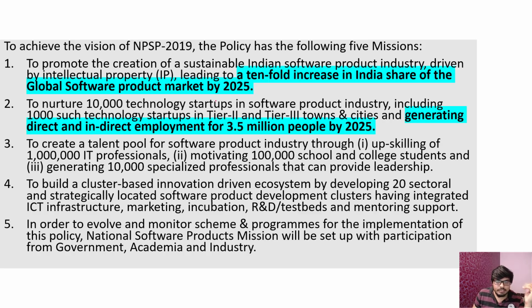You can see they are going to target tier 2 and tier 3 cities, because these businesses can be established anywhere, and it may create a balance between tier 1 and tier 2, 3 cities. They only need infrastructure of internet and electricity, otherwise they can be established anywhere. So they would not be restricted to the bigger cities or metropolitan cities.